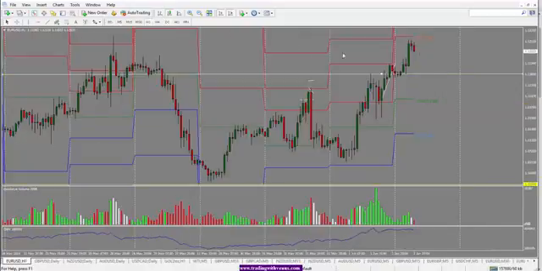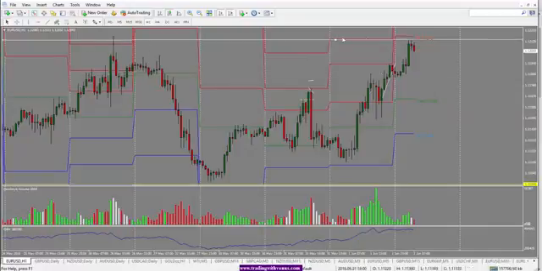Looking at the 1 hour chart here, we did see the price go and test the high at 1.1212 here, and now it seems to be pulling back.